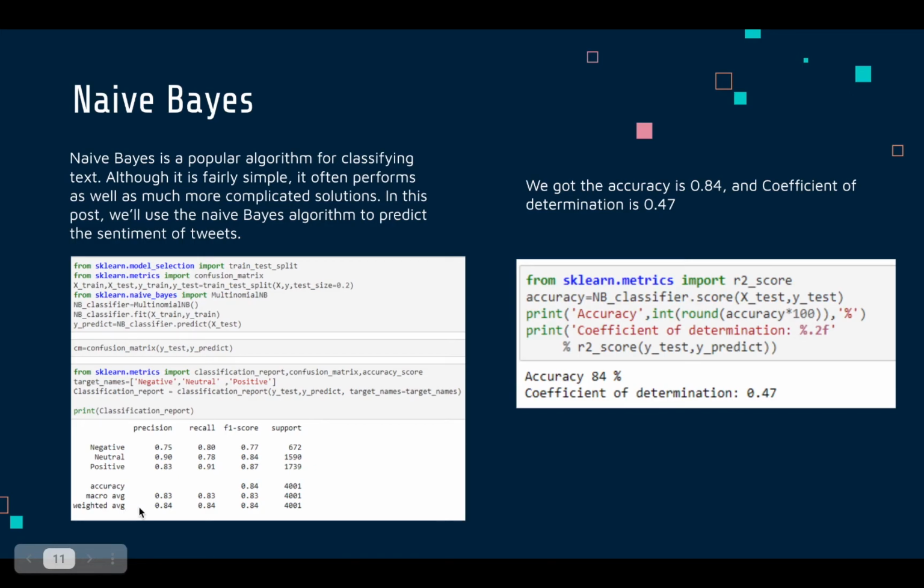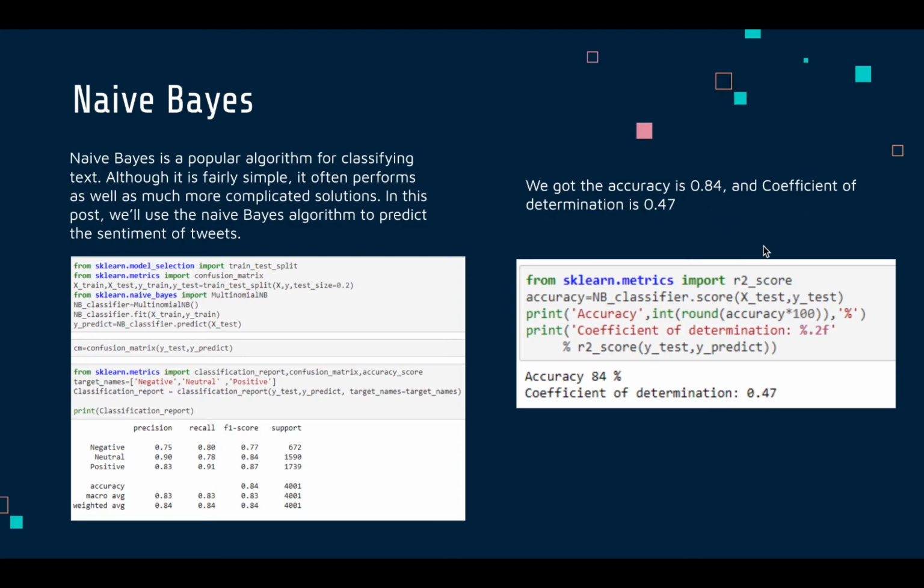So if we can see, it has almost predicted the negative values. 0.75 is the precision over here. Like, it has done a 75% correct prediction over here. It has done a 90% correct thing on neutral tweets. It has done 0.83 precision, like 83 out of 100. It has predicted correctly that it is a positive tweet. That's how the precision here works. And also if we can see, the accuracy is 0.84. So we got an accuracy of 0.84.